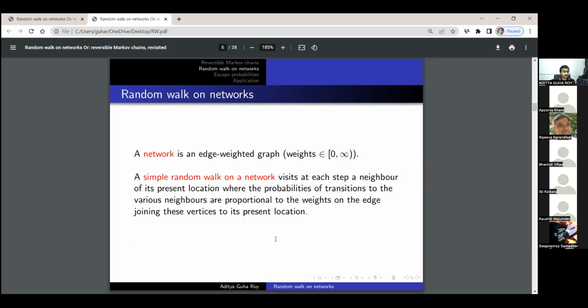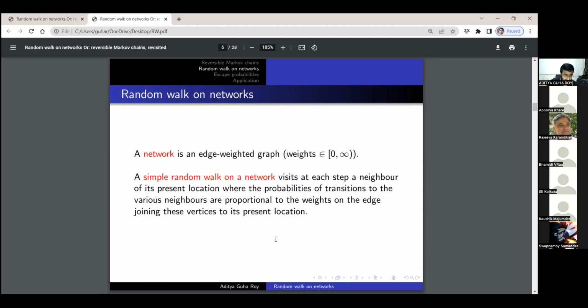Now let's discuss random walk on networks. So we will borrow some terminologies from physics or from electrical circuits, because they help us give a better insight of what's happening, and the notions actually fall in place very nicely. This work was developed by Doyle and Snell, and ever since then it has expanded and found applications in many things.